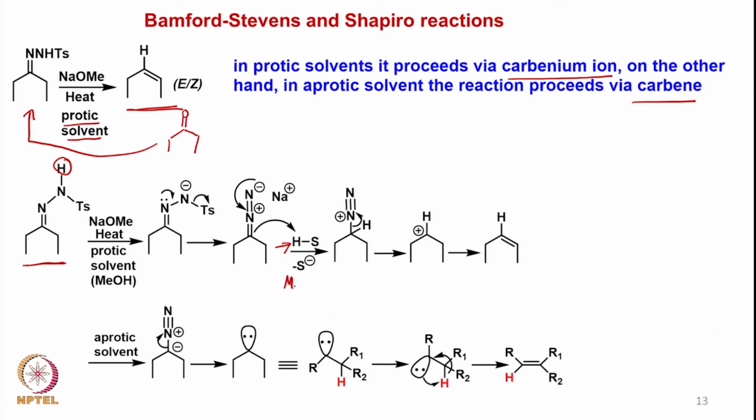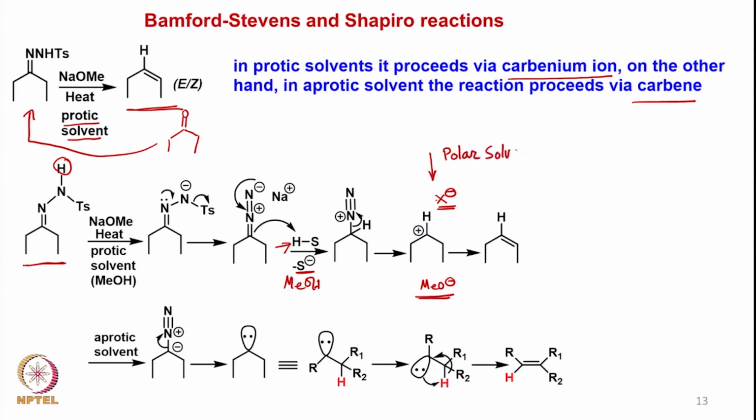So you have methanol, so methanol will give you a proton from here and methoxide will come here. And then once that happens, this loses from here and generates a positive charge, and of course there will always be a negative charge here, whatever the negative charge is, that methoxide, for example in this case it will be methoxide ion. So this positive charge, or the charged species, is possible because of the polar solvent.